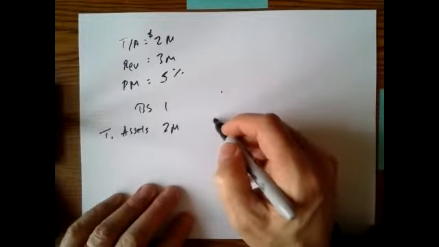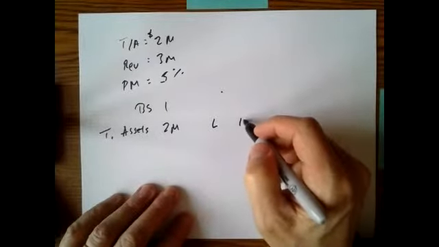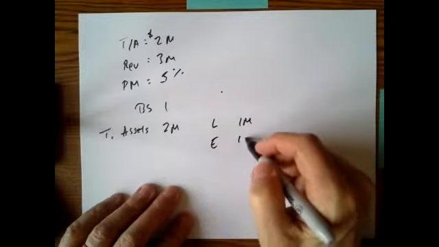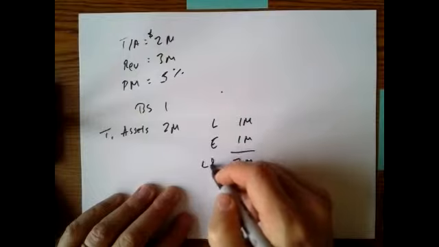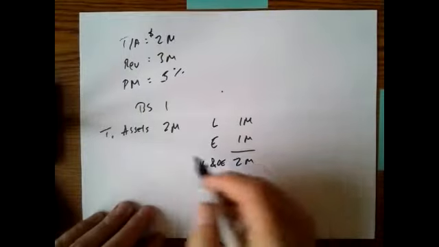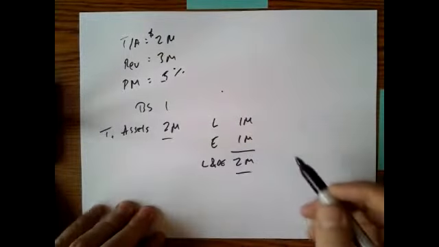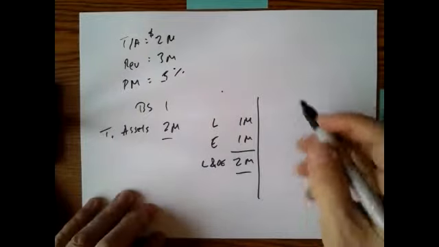So we'd have liabilities of 1 million and equity of 1 million for a total of 2 million liabilities and owner's equity, right? So we're balanced. So that's balance sheet one.